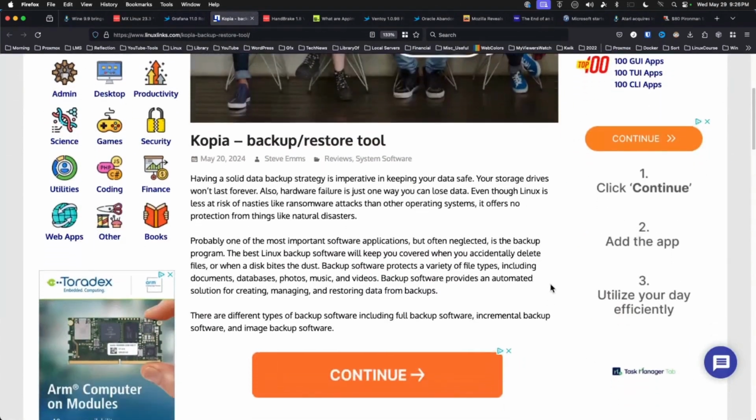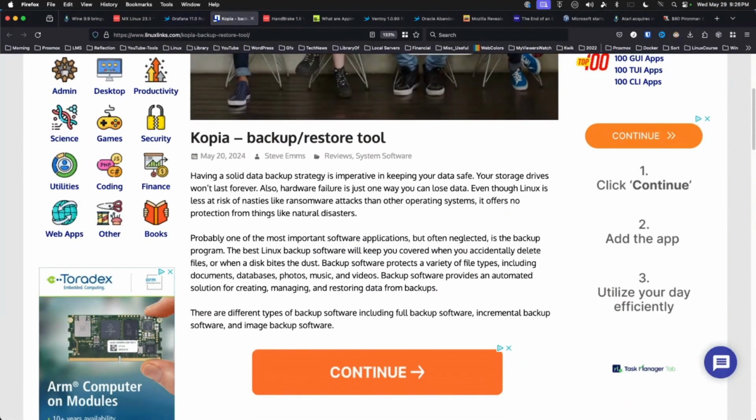Kopia Backup and Restore Tool. This is another backup tool I have never heard of before finding this article. Watching through the tutorial on their website reminds me of the functionality of Restic, which I looked at back in 2022. Like Restic, Kopia is cross-platform and very flexible when it comes to backup destination.